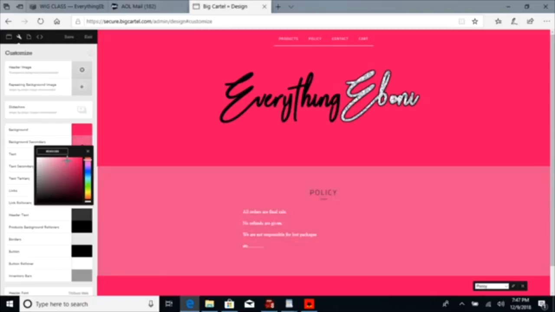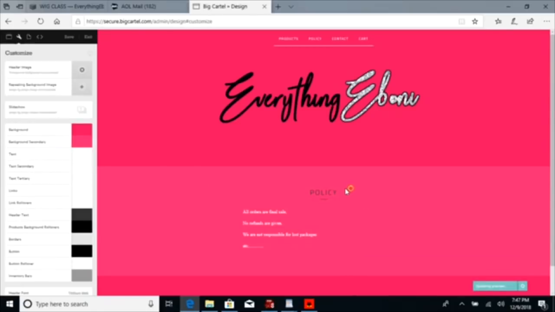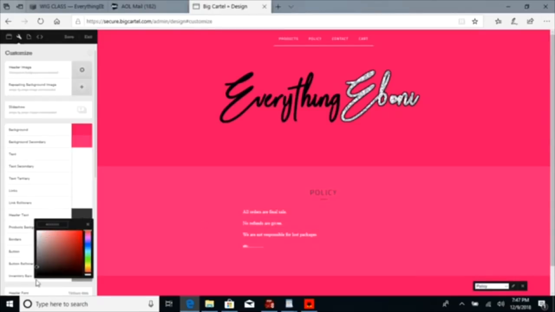Nah, all that's still ugly. Okay, this pink is okay. Just choose any color that you would like, y'all. And also right here, this header text where it says policy, I don't like the way that that's off gray. I want that to be black.